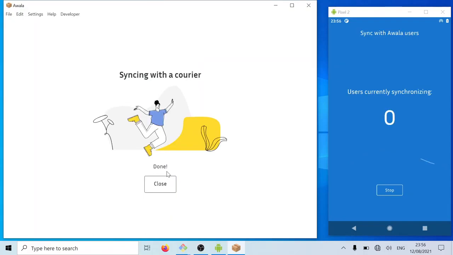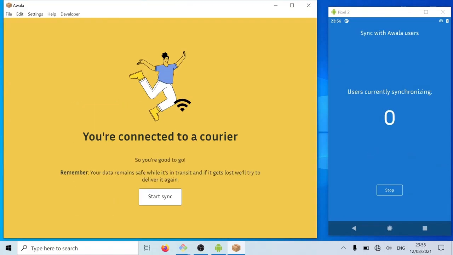And now we can just close the synchronization. Of course, there is no incoming data at this point because we just got disconnected from the internet, and we managed to send and receive the messages before, so there was nothing on its way to us.